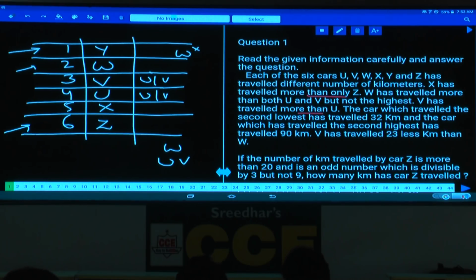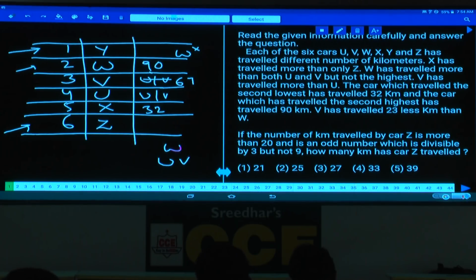The car which has traveled the second lowest has traveled 32 kilometers, that is X has traveled 32. The car which has traveled the second highest has traveled 90 kilometers, that is W. And V has traveled 23 kilometers lesser than W. Now W is 90, and V is 23 lesser, hence V must be 67. Done with this? Then question number 1.